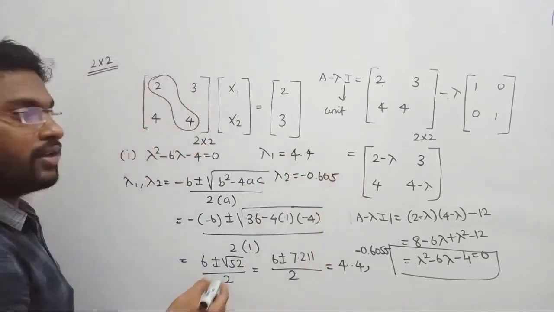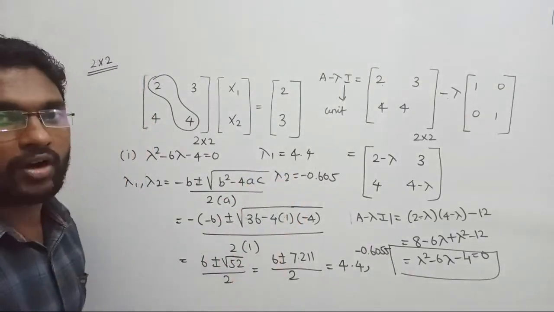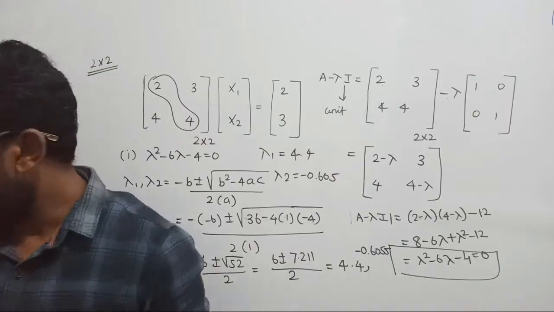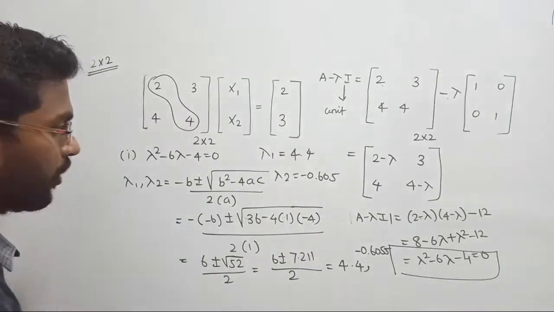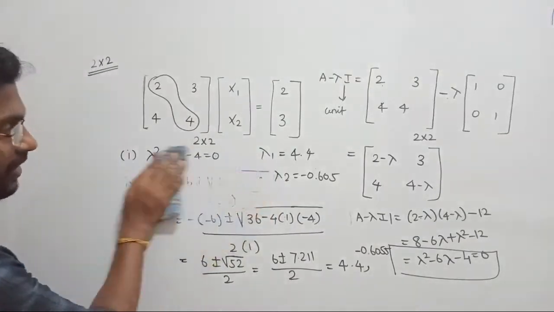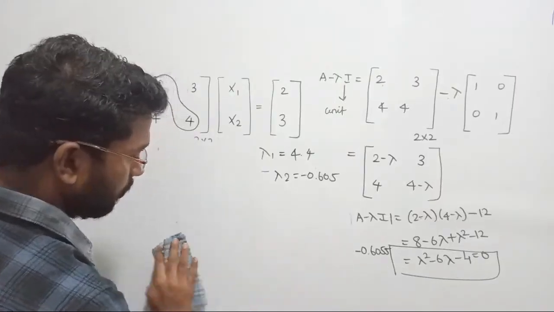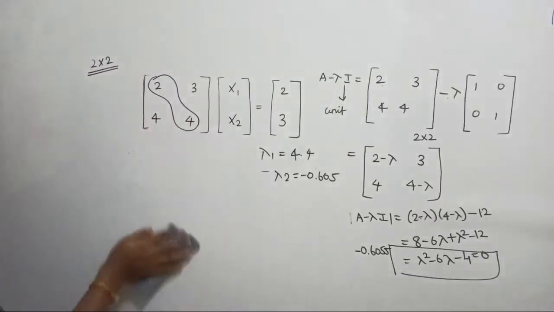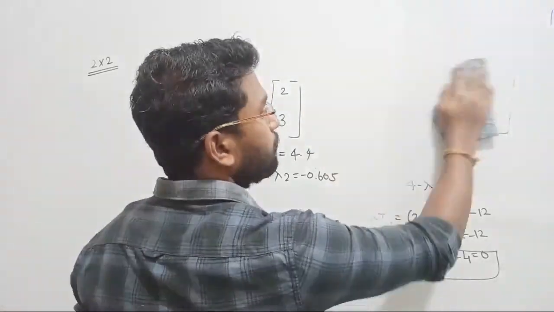Now after finding the values of lambda 1 and lambda 2, you can further proceed in order to find the eigenvectors. Step number 3, we have to find the eigenvectors. So let me proceed further in order to find the eigenvectors. Let me rub these values now. I need the eigenvalues only, so I'm rubbing the rest. Let's go ahead and proceed further to find the answer.